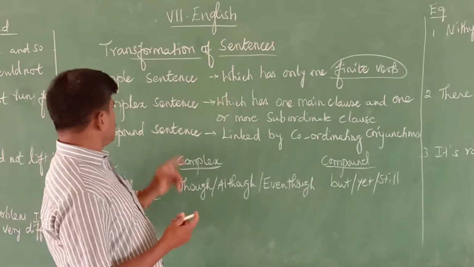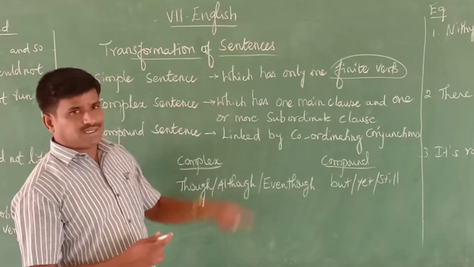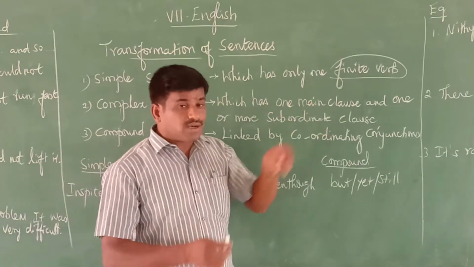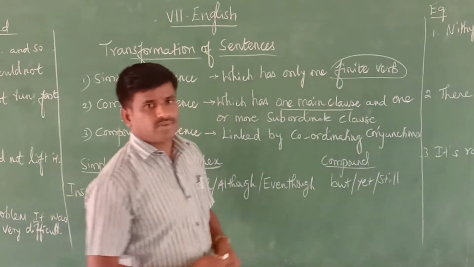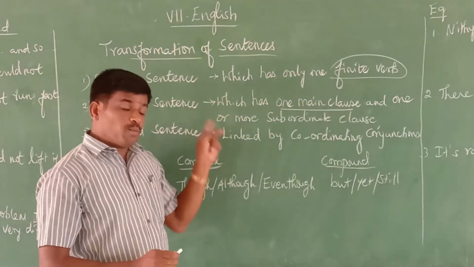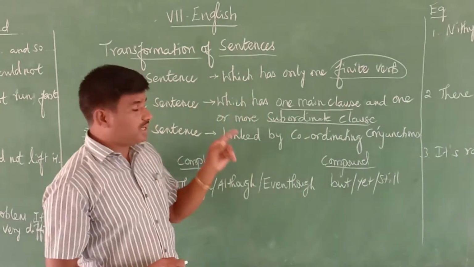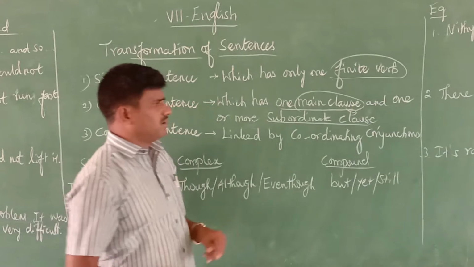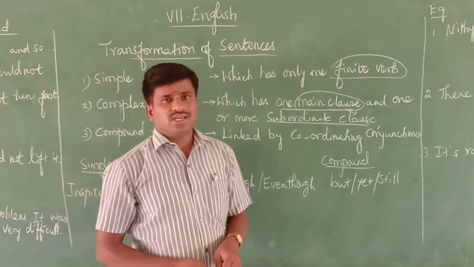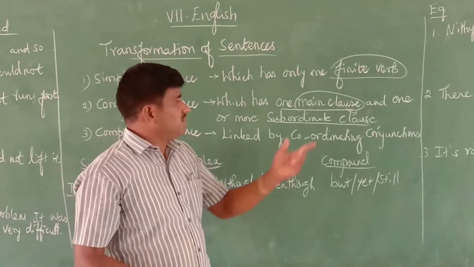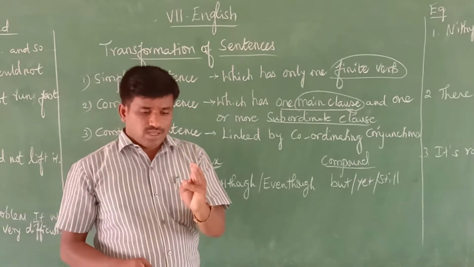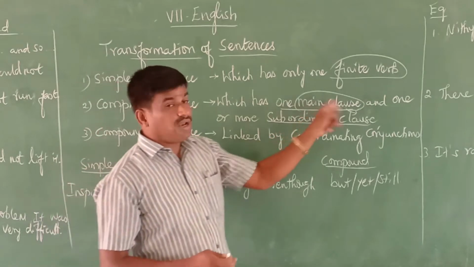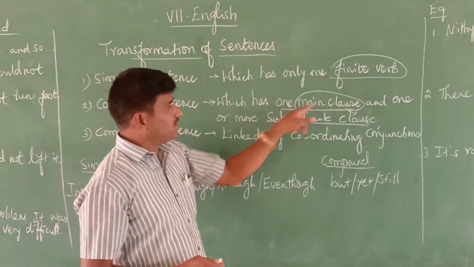The next type of sentence is the complex sentence. Now, the definition of a complex sentence: a sentence which has one main clause and one or more subordinate clauses. The meaning of clause is a sentence which has a meaning. That means meaningful sentences are called clauses. That should have a subject, verb, and other things. It may have an object or adjective. That should be meaningful. A meaningful sentence is called a clause.